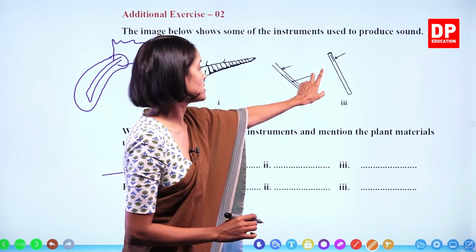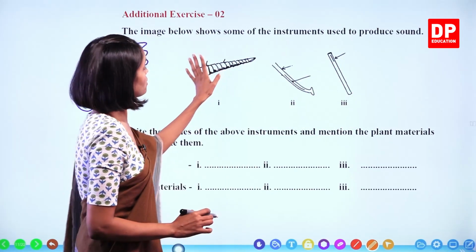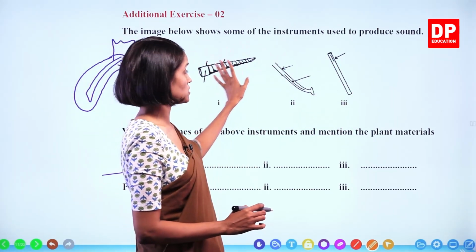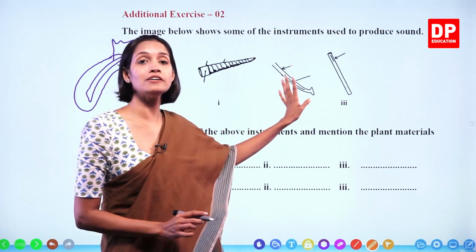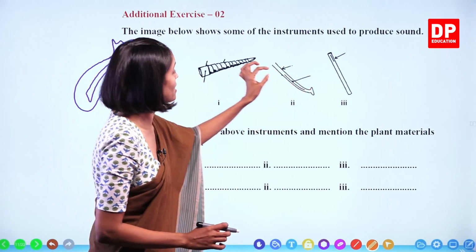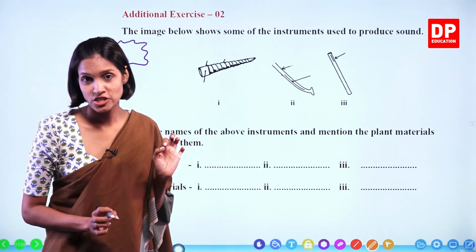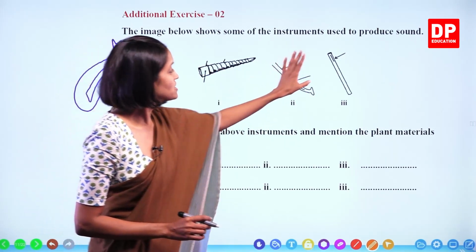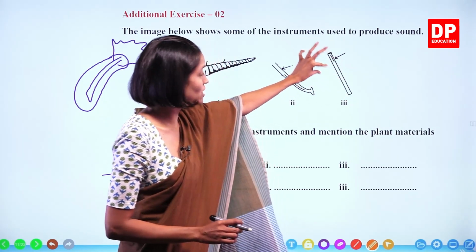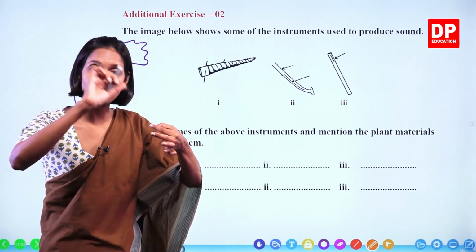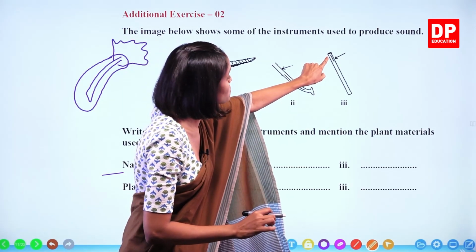So what is this one? Now I explained how to make these first two. Sometimes you can make horn-like instruments using the stem of the paddy plant. Okay, children? You have to take the tube-like part of the stem and make a small slit.